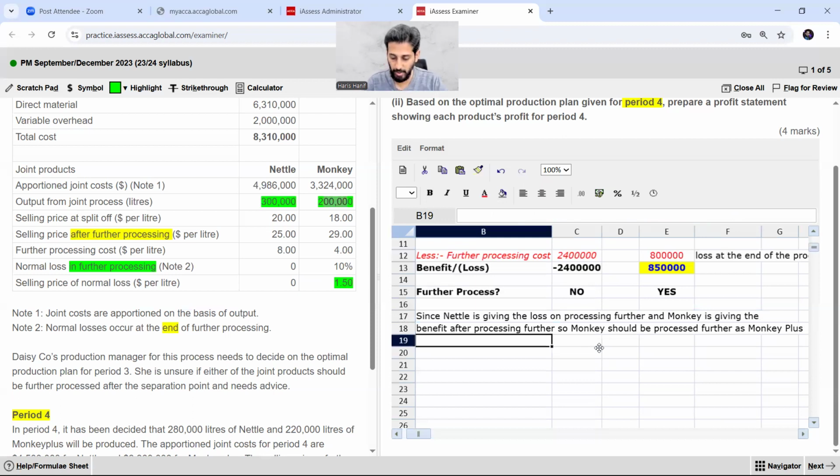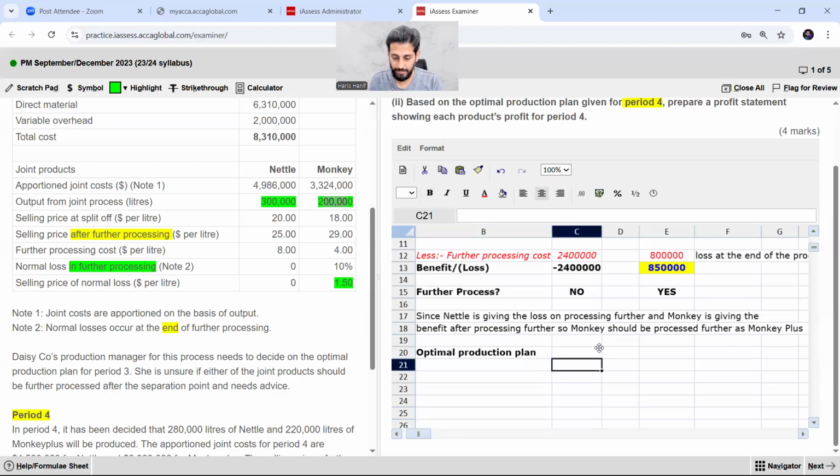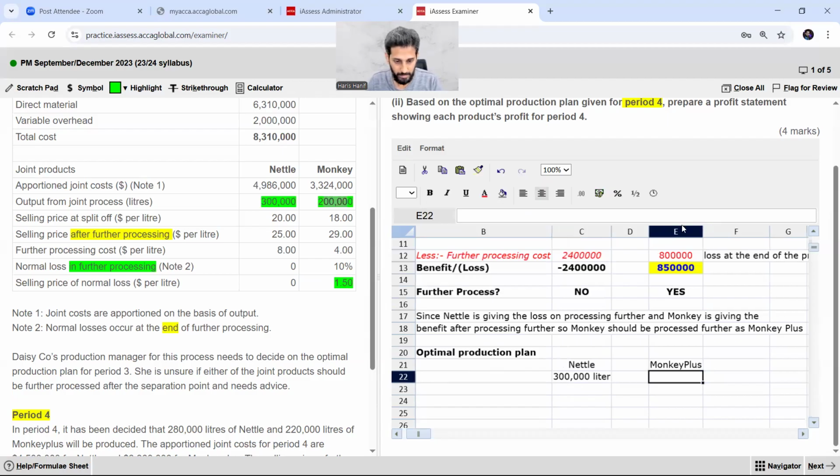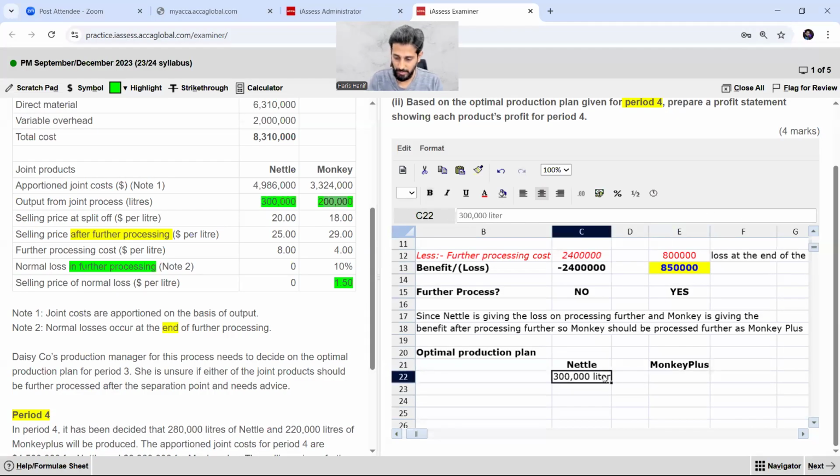So my optimal production plan is Nettle 300,000 liters and Monkey plus, that is 200,000 multiplied by 0.9, that is 180,000 liters.